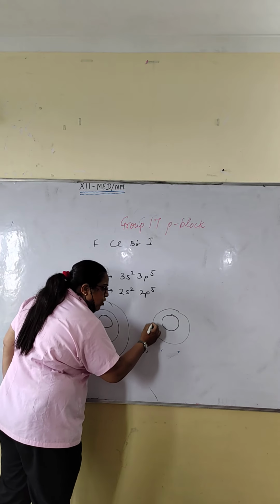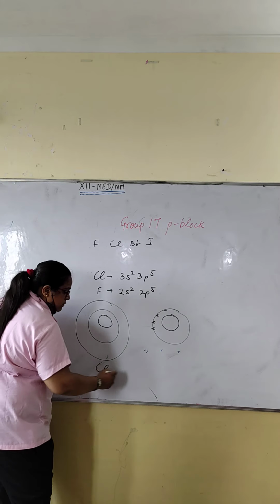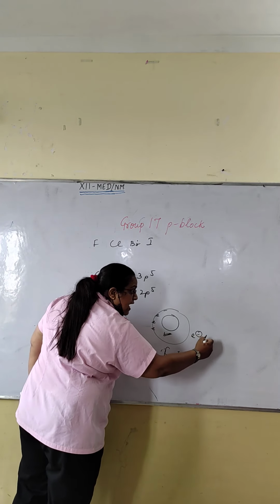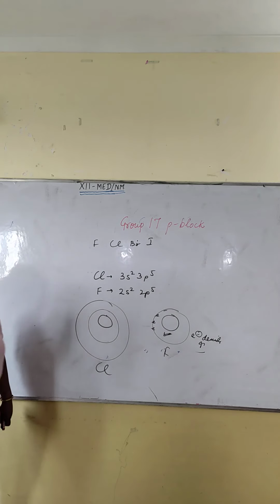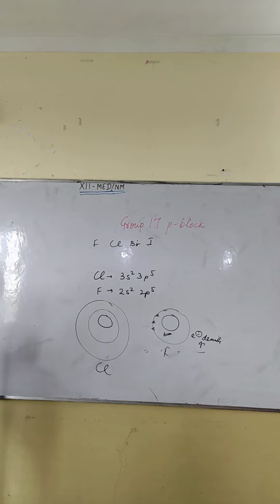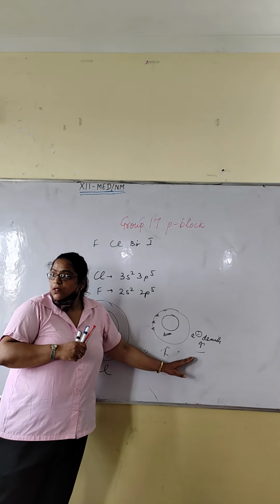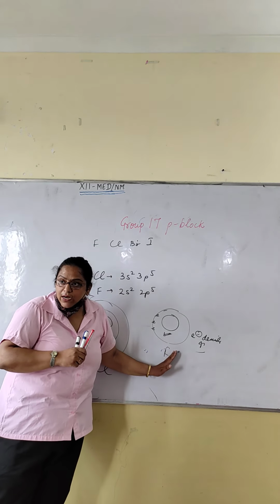In fluorine, electrons are close and electron density is high, which means we are again adding one more electron. So interelectronic repulsions are more.